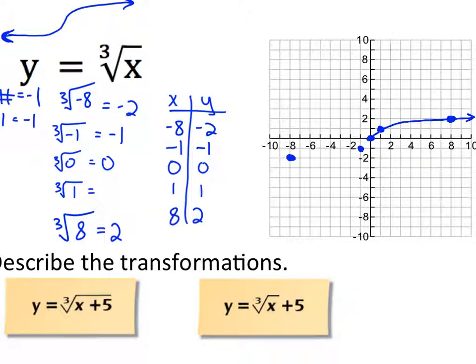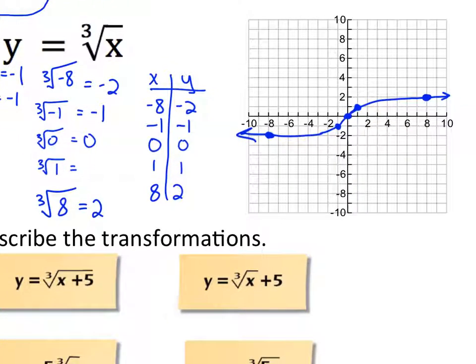So we can graph that. Okay. And those two curves continue to go. Obviously, they're going right and left forever and ever, but they're also going up and down forever and ever. Okay. So our domain is negative infinity to infinity, and our range is negative infinity to infinity.